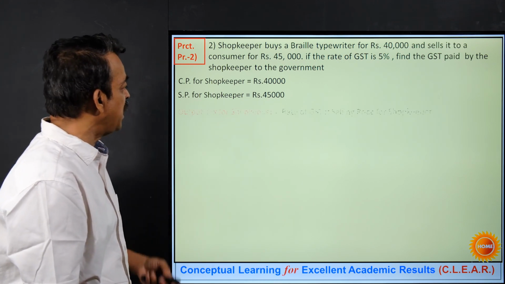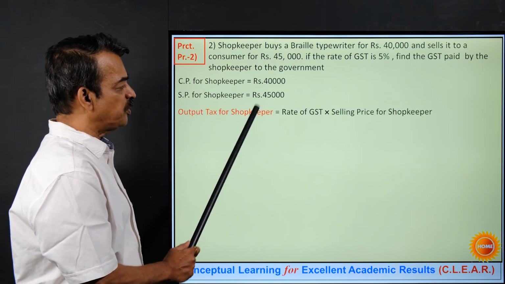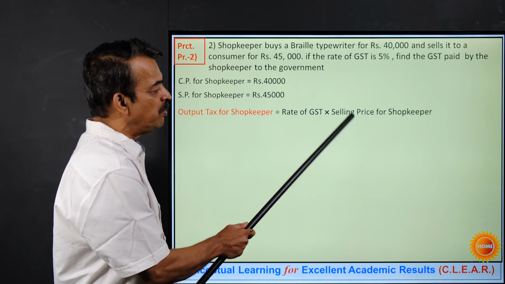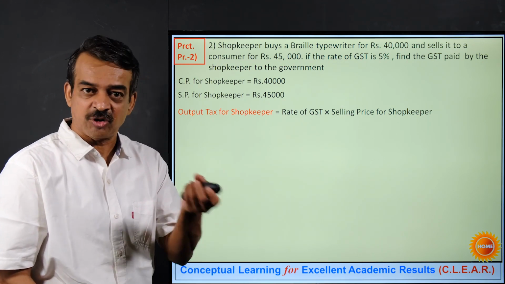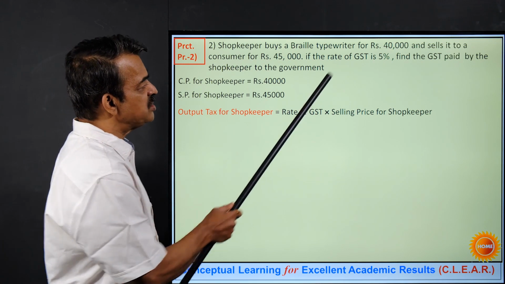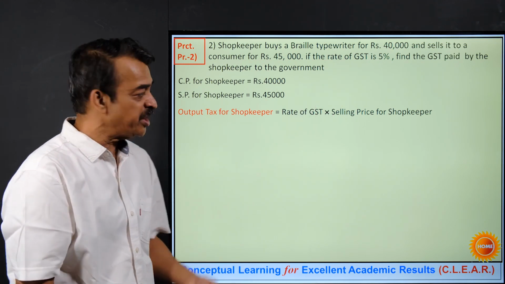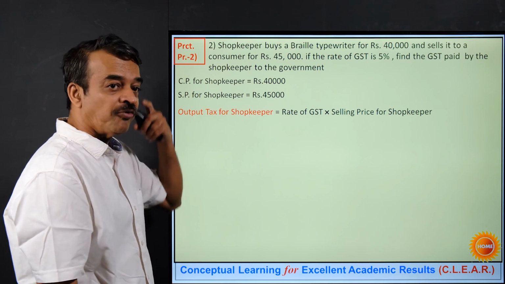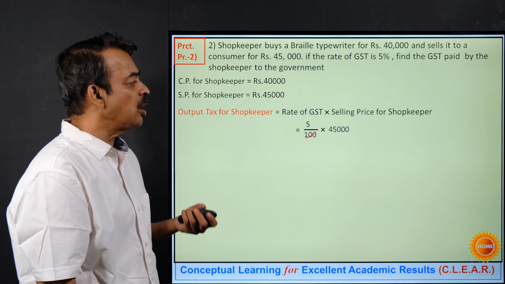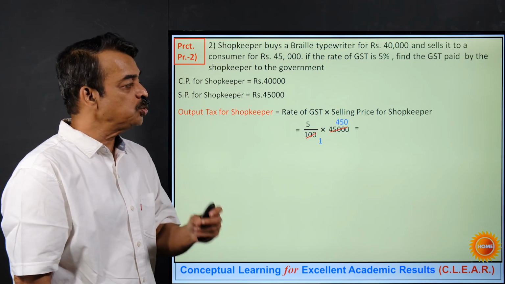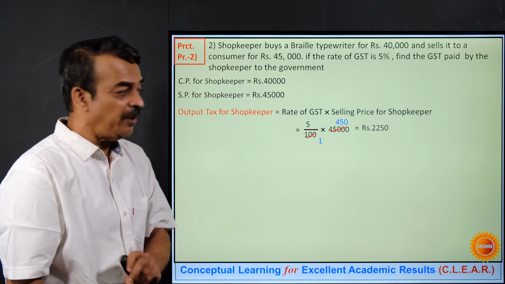So let's begin with that. Output tax for the shopkeeper is rate of GST multiplied by SP, selling price for the shopkeeper. So rate of GST is given to me as 5%. So 5% of 45,000, that turns out to be equal to rupees 2,250.